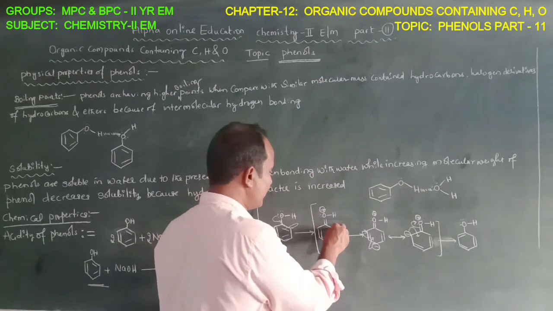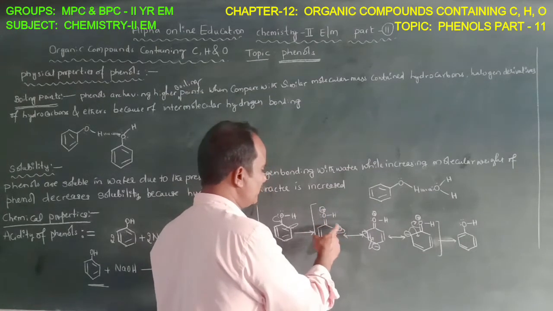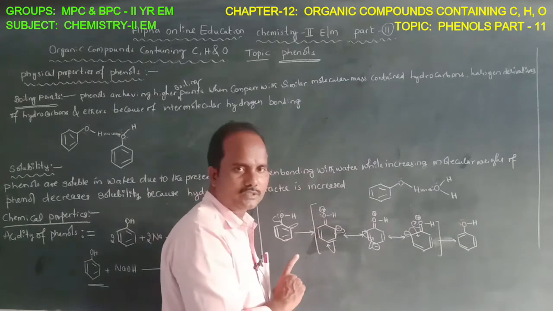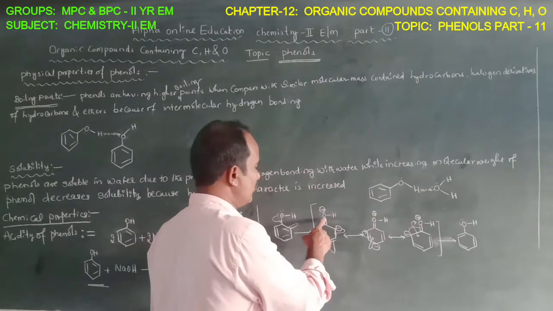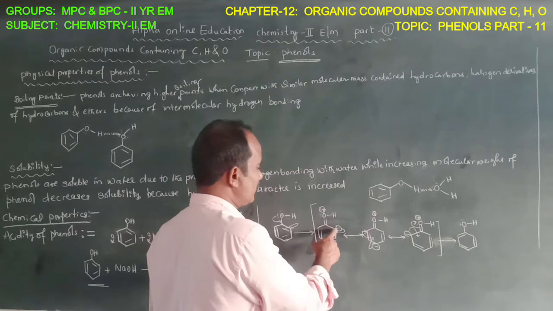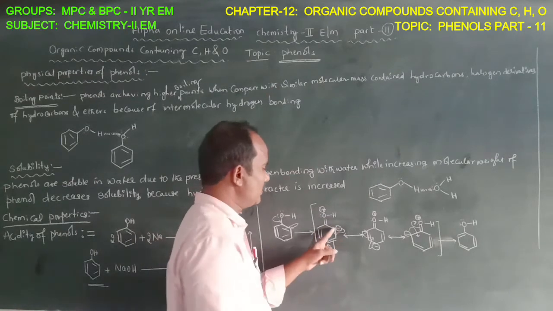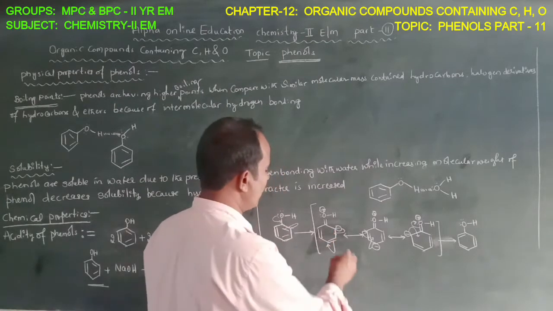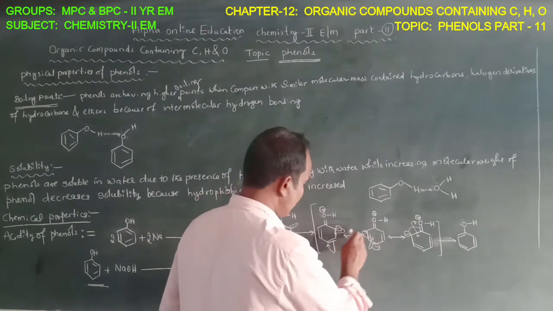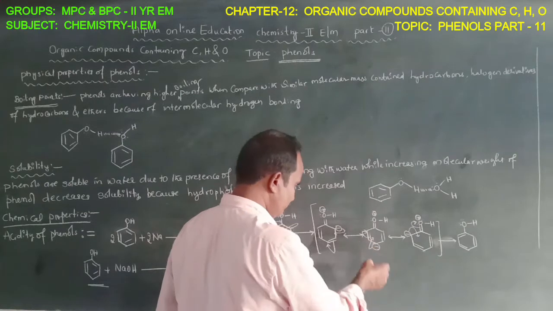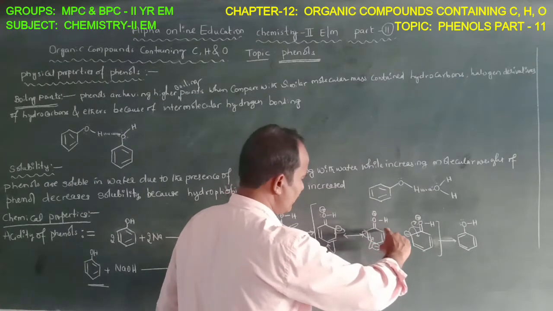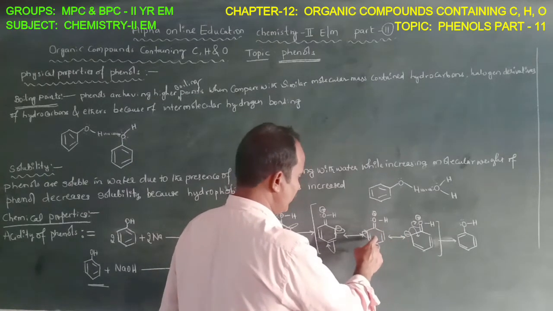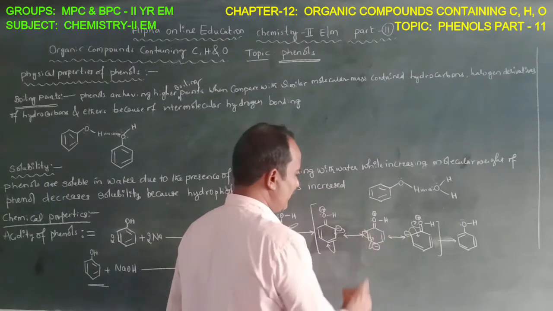Then the aromatic ring gets the negative charge with respect to the ortho position. The ortho position with respect to the hydroxyl group is the 1,2 position. At the ortho position, the electron density is increased. This high electron density is involved in the resonance in the aromatic ring.